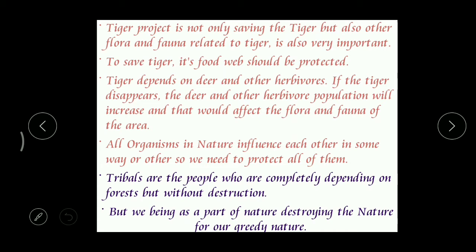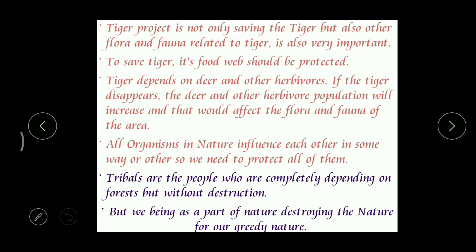Don't think that only tigers are protected. What is the food of a tiger? The tiger mostly feeds on deer and other herbivorous animals like goat, sheep, and rabbits. So in order to provide food to the tiger, we must protect these herbivorous animals also.